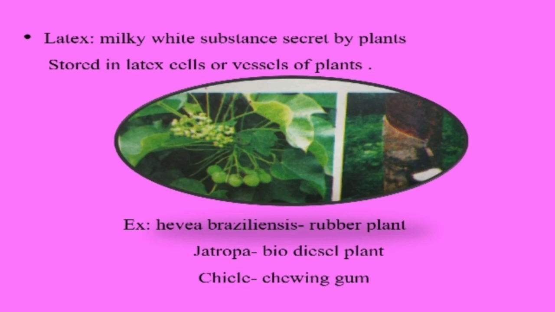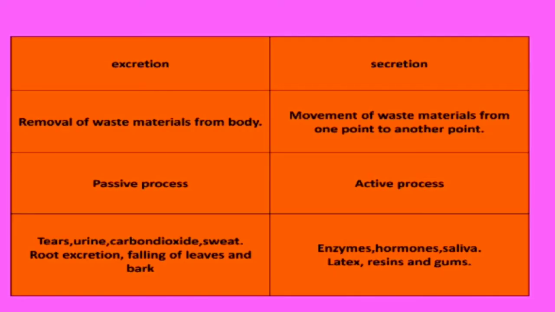Now coming to the last one, the difference between excretion and secretion. Excretion is the removal of waste materials from the body, whereas secretion is the movement of waste materials from one point to another point inside the body. Excretion is a passive process, and secretion is an active process because it requires energy consumption for the movement of the waste materials.